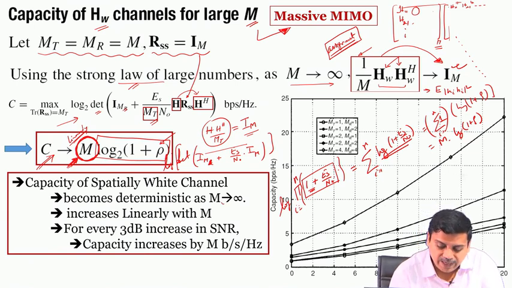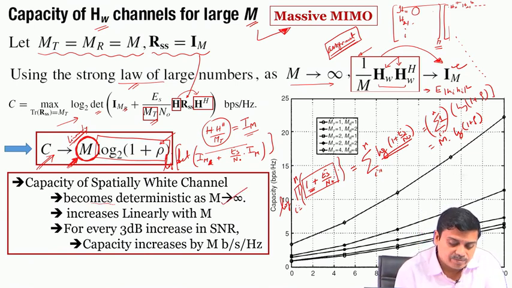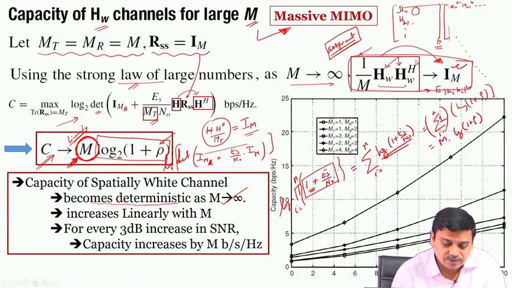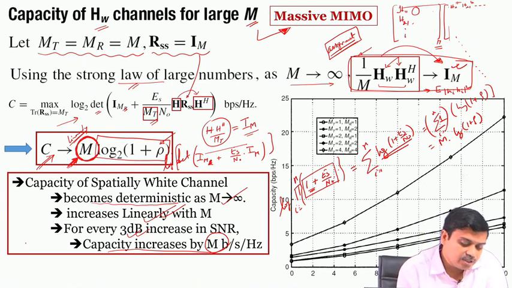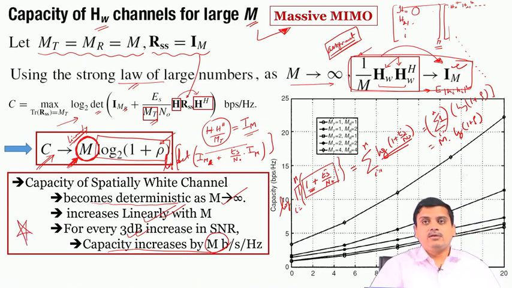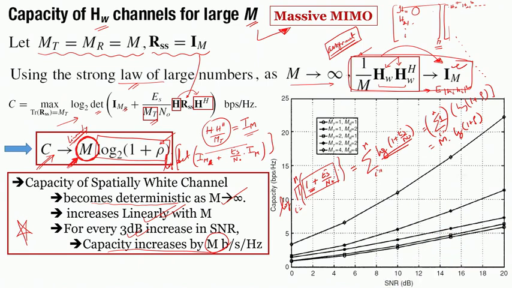So, this means as M tends to infinity, the channel becomes deterministic, which we will discuss, simply because of this identity operation, and capacity increases linearly with M. In other words, for every 3 dB increase in SNR, capacity increases by M bits per second per hertz instead of a logarithmic increase. This is a huge impetus in providing the huge spectral efficiency requirements of all future techniques, and hence in the 5th generation system, massive MIMO is one of the major communication techniques, which we will briefly overview in the next lecture along with some more advanced mechanisms.